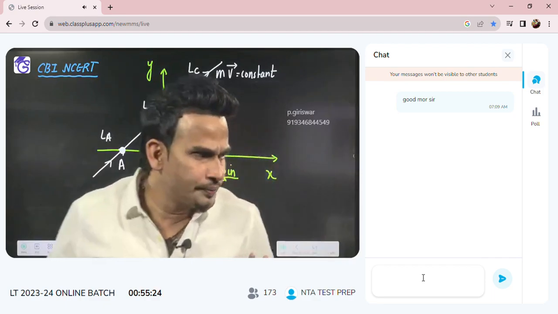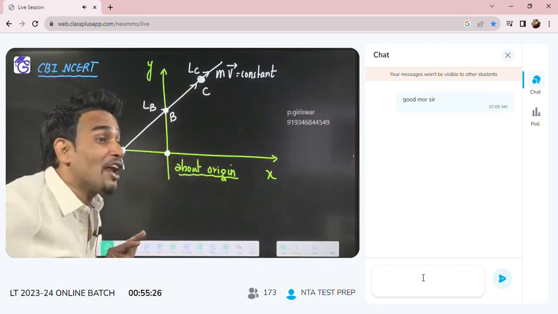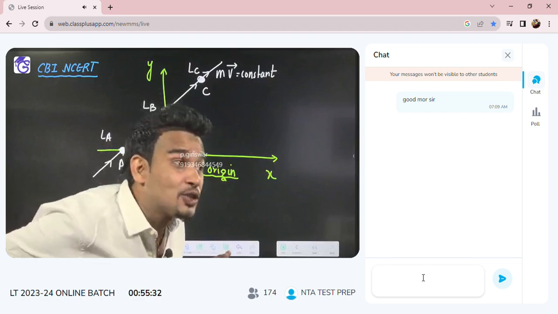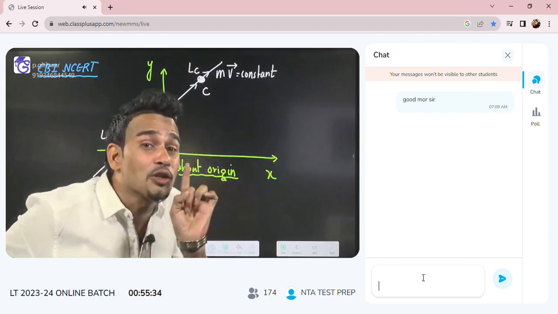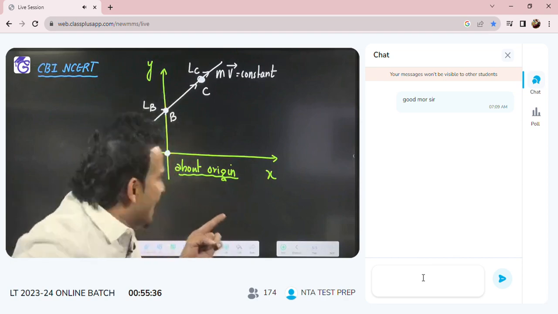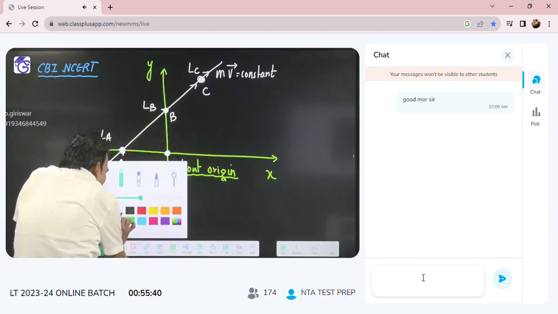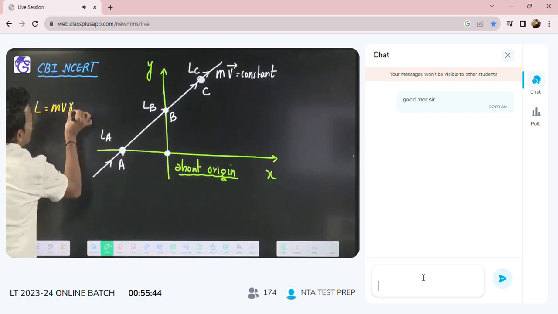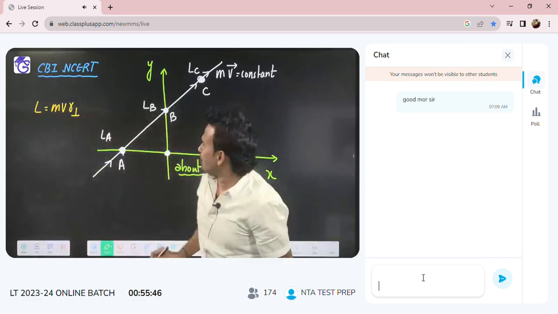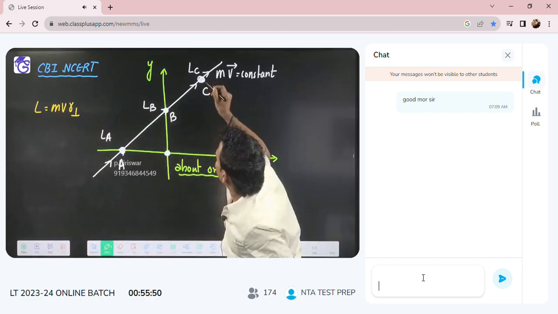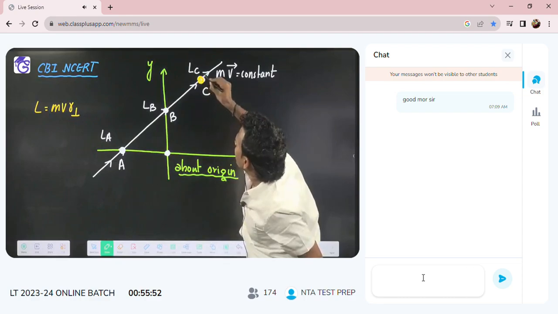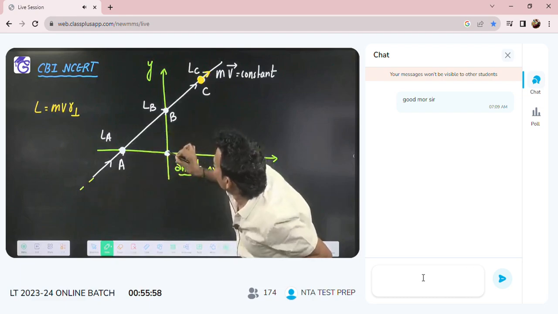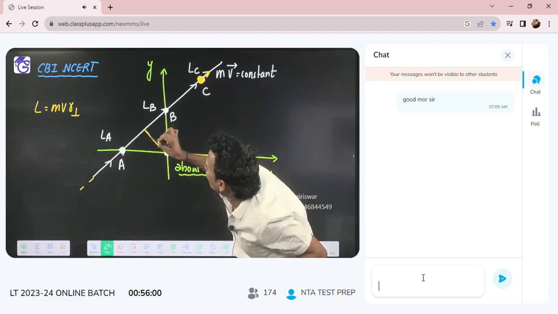Very good. Everywhere the same constant angular momentum will come, because angular momentum is not only decided by mv, it is also decided by r perpendicular. Pay attention: the way you write angular momentum, you write mv into r perpendicular. For example, at point C the particle is here, but its perpendicular distance from the origin will always be constant.